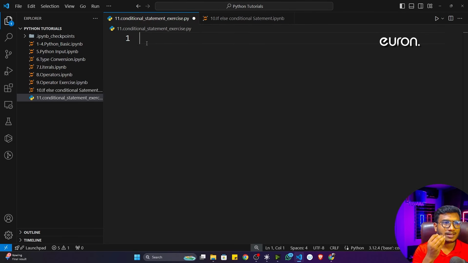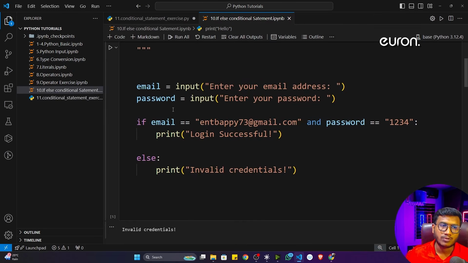If you write in this .py file a couple of times, it will become very familiar to you, because this file is so important. Going forward, whatever projects we do, everything will be done inside a .py file, because this is the professional file. The notebook file we use for experiment purposes. Let's say if I want to run an experiment, test something, or learn something, at that time this notebook file is fine.